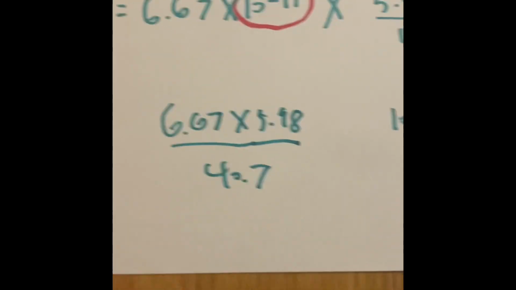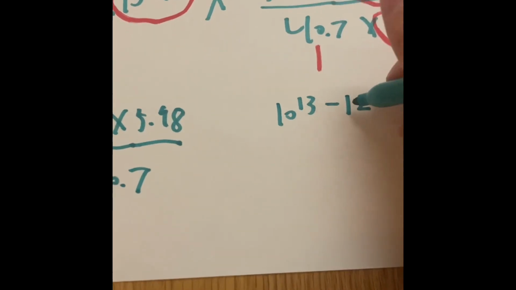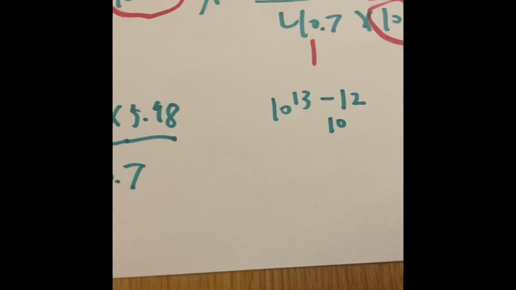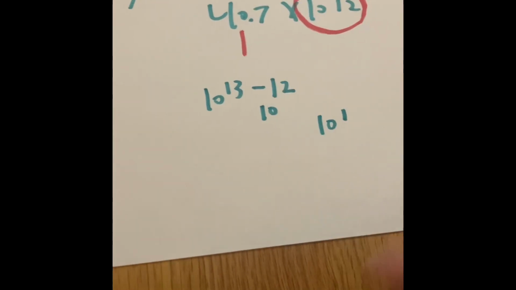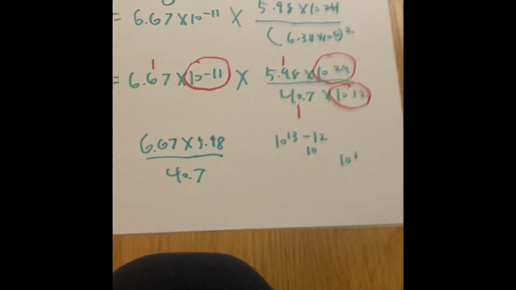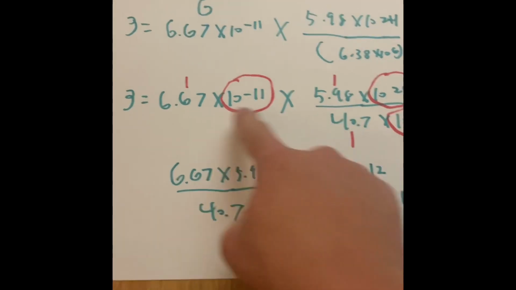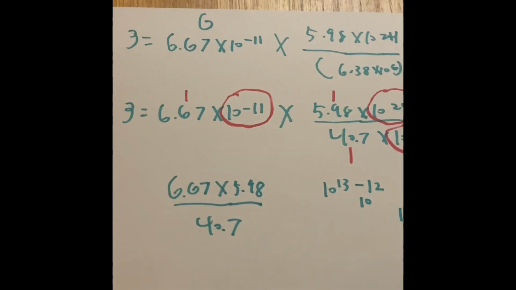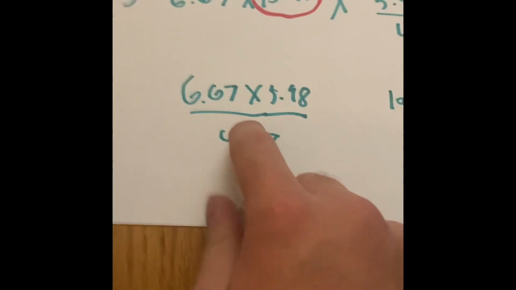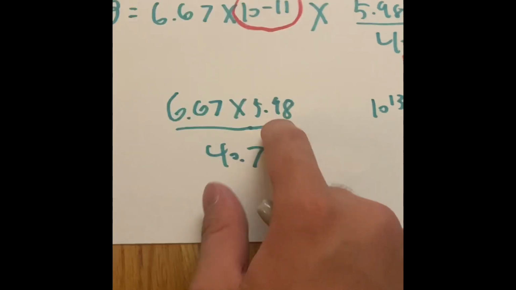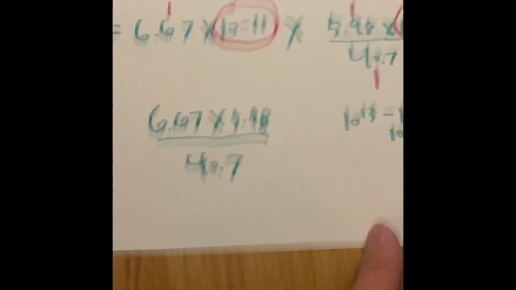Then 10 to the 13th power, subtract 12, because that's 10 to the 12th power, we just get 10 to the 1st power. So you see what we're doing? We're putting the exponents on the right side and the constants on the left side, because we're trying to deal with the constants at once, and then deal with the exponents at once. So if you do 6.67 times 5.98 divided by 40.7, times 10 to the power of 1,